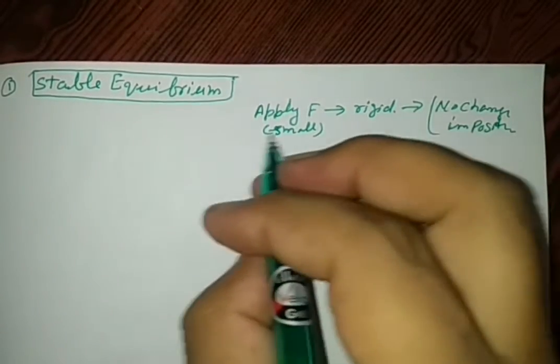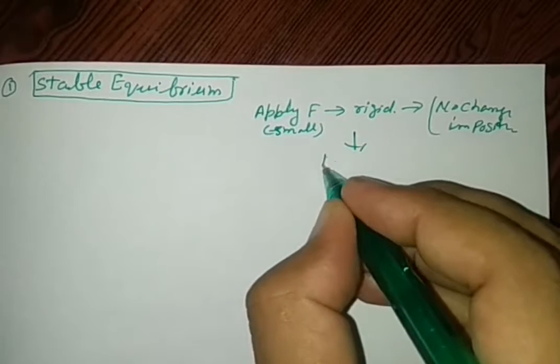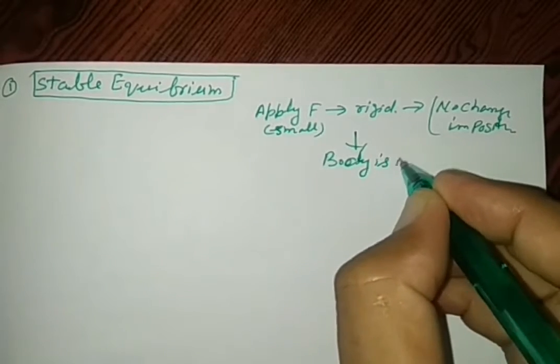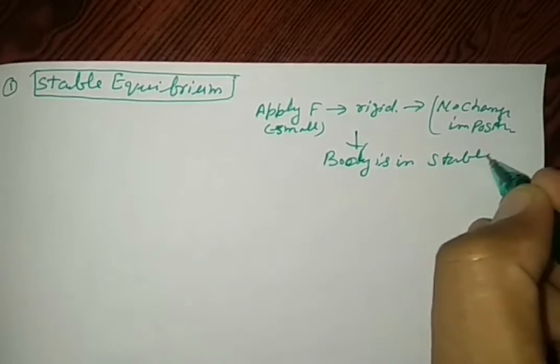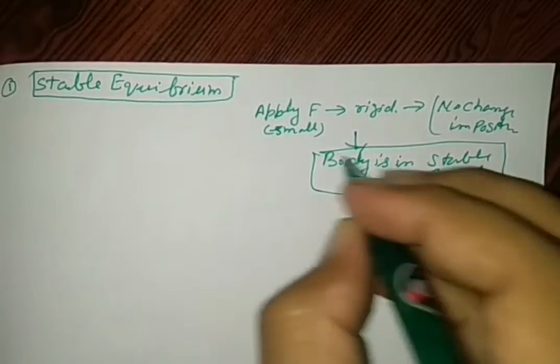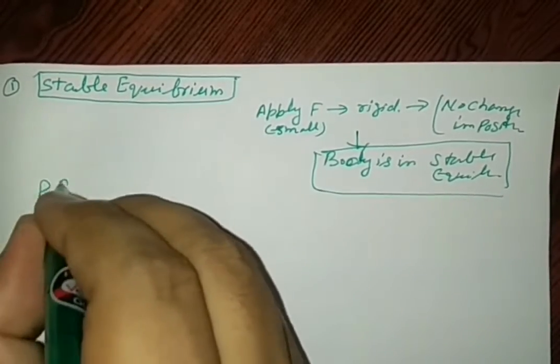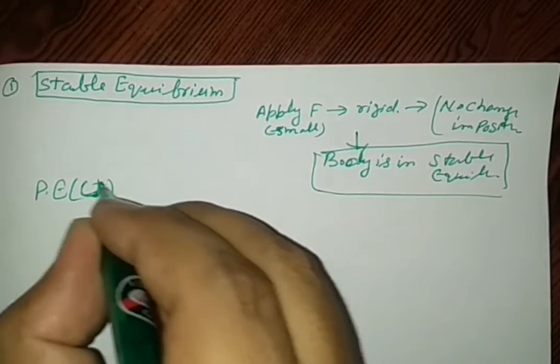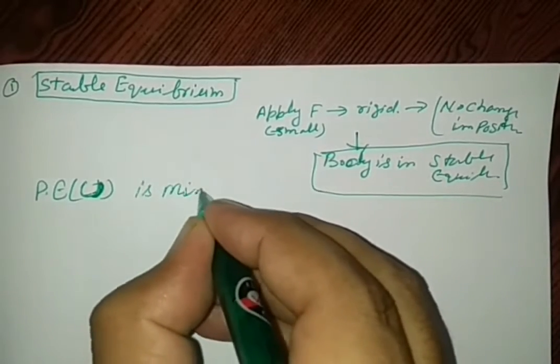Then the body is said to be in stable equilibrium, right? But in this case, one thing: the potential energy U is minimum.